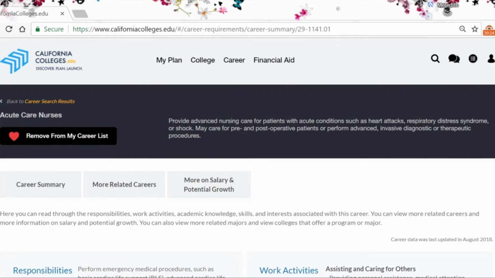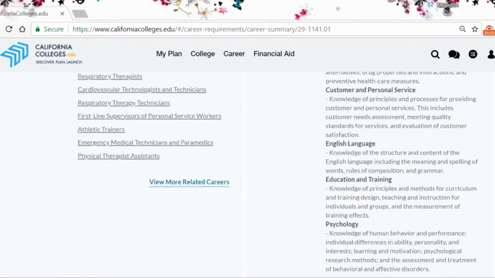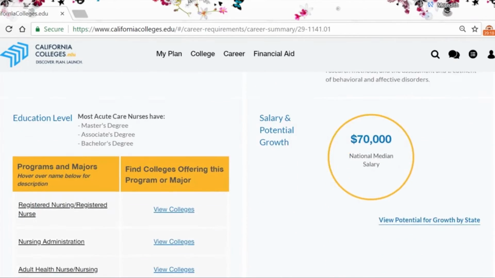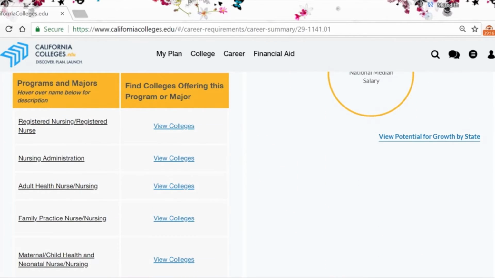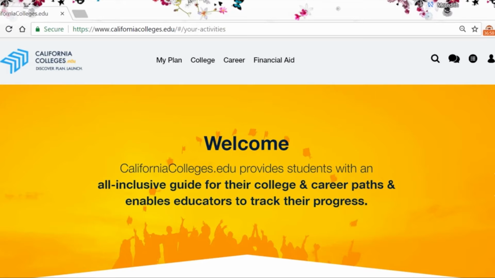By clicking on a career, students will learn about the education required, salary information, related majors, colleges offering those programs, and even related careers. Financial aid is where students will find information and links to the FAFSA, DREAM Act, CSS Profile, Cal Grant, Chafee Grant, and more. These are some of the general college and career planning features available to your student.